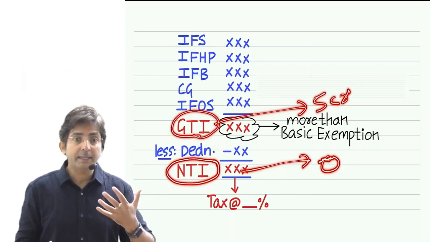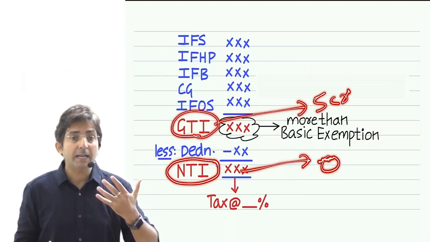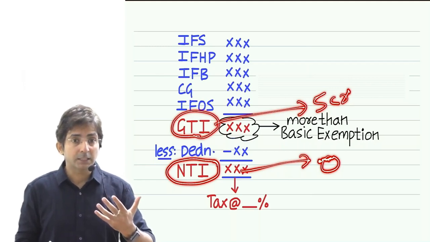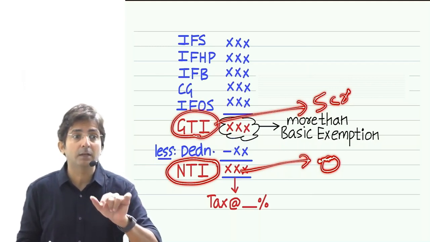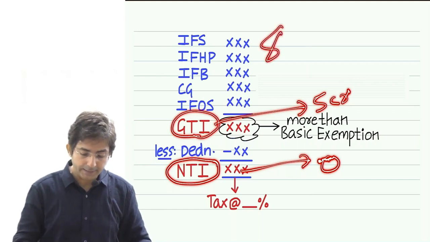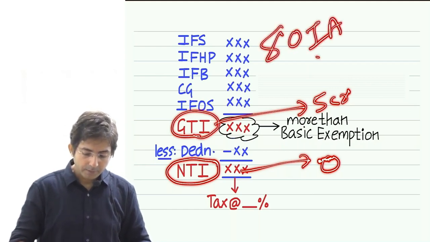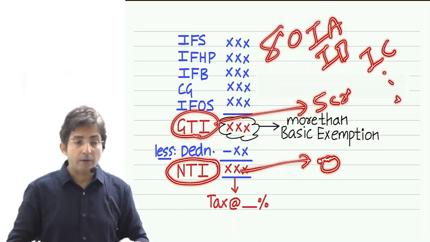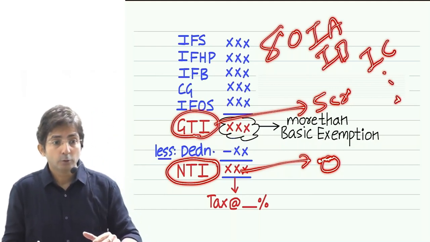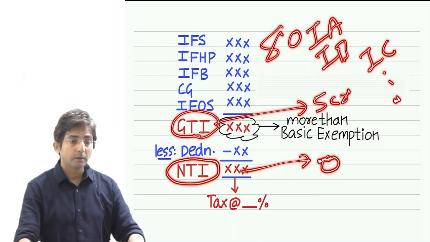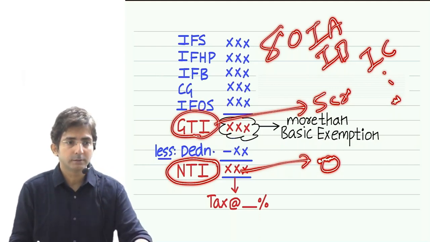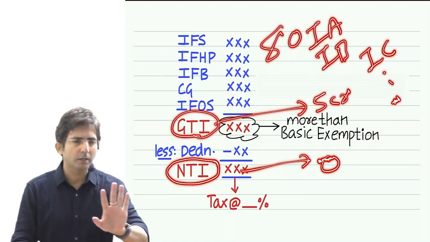Think about 80IA, 80IB, 80IC. These are some sections which you didn't study at CA Inter level. There is a big series of I-wala sections. Do you know these I-wala sections provide 100% deduction of your profits, but only to certain businesses?